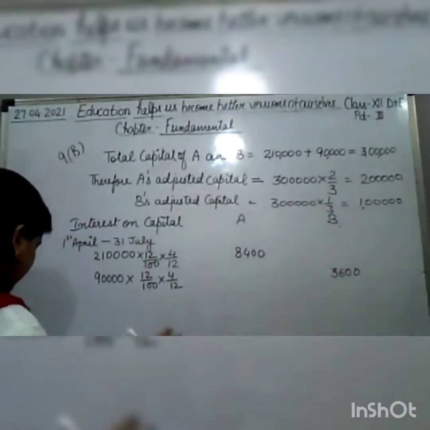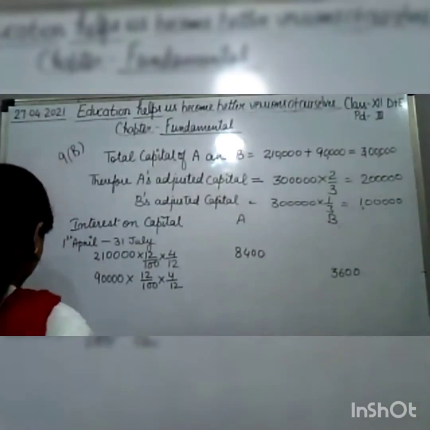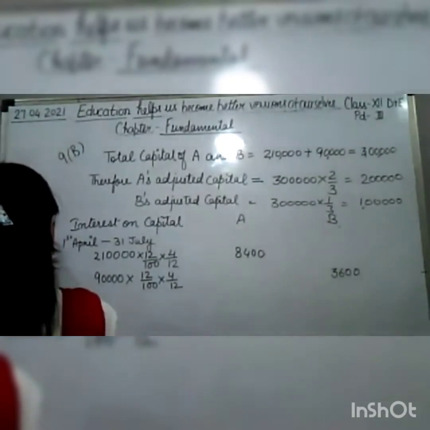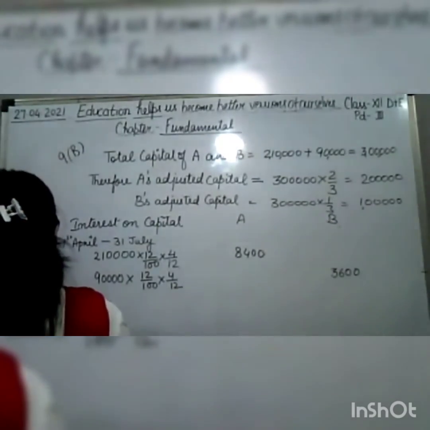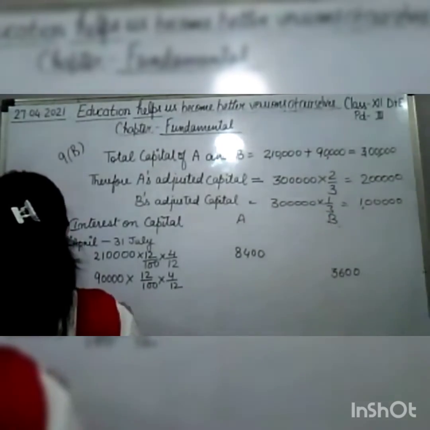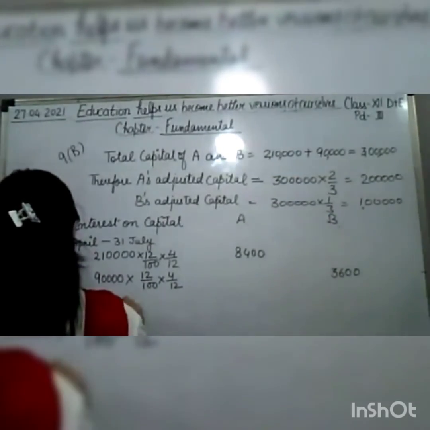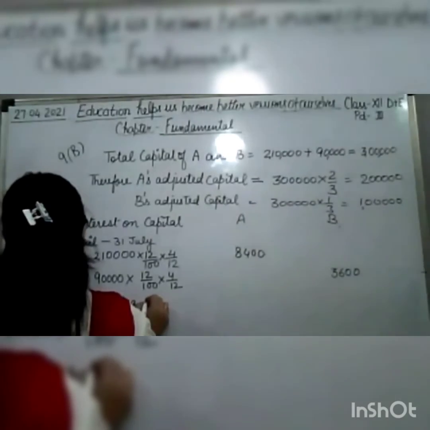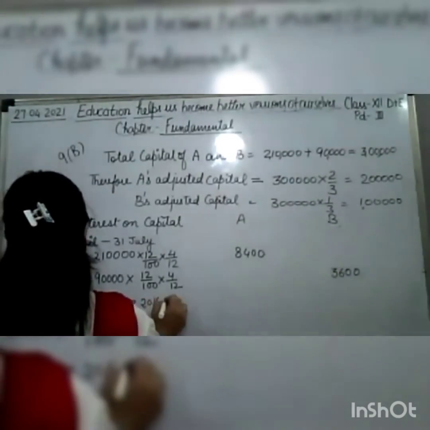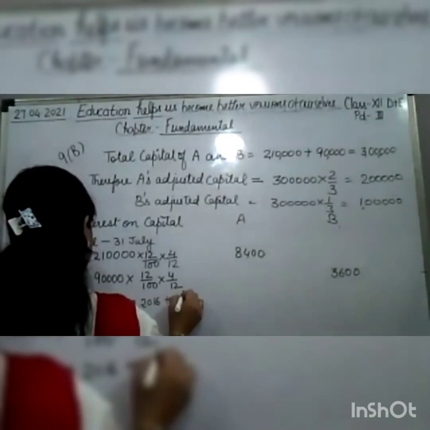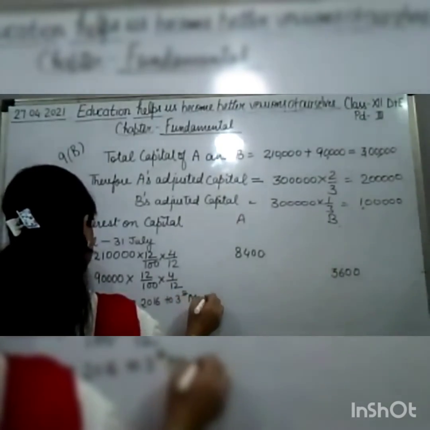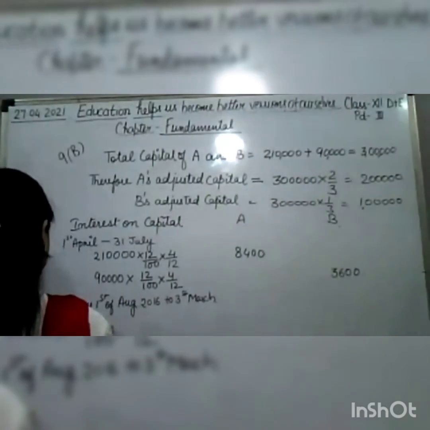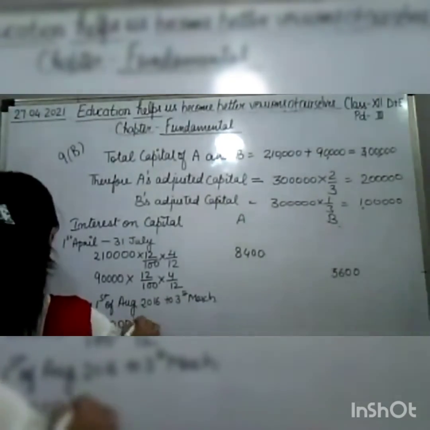Now we have to calculate from 1st of August till 31st March. The capital is 2 lakh at 12%.